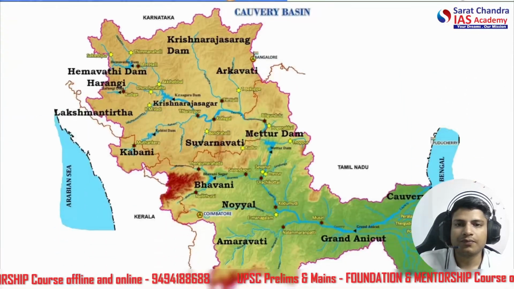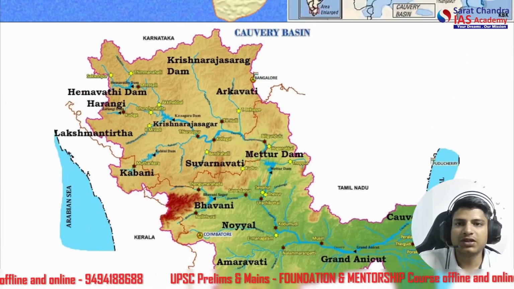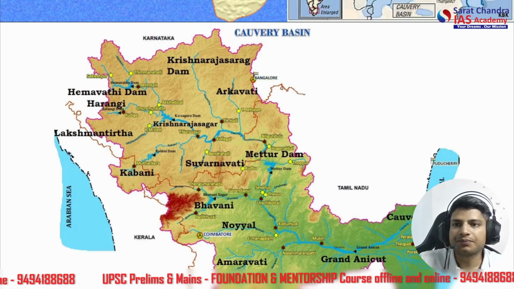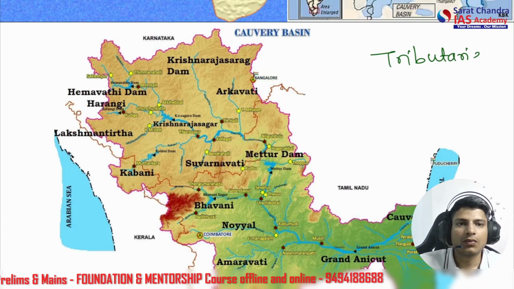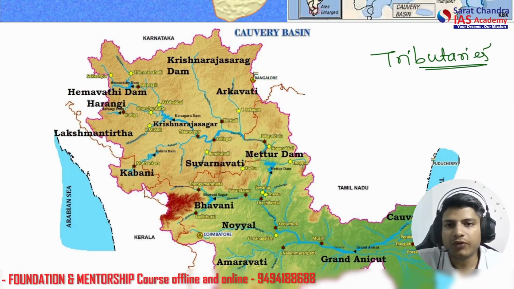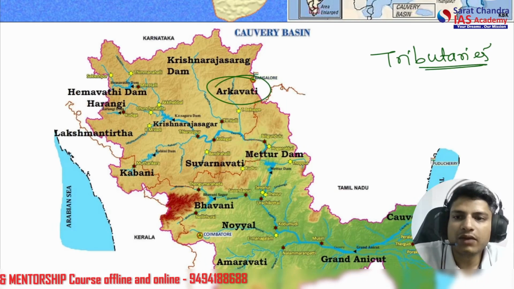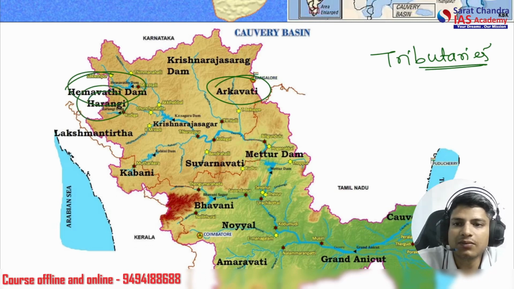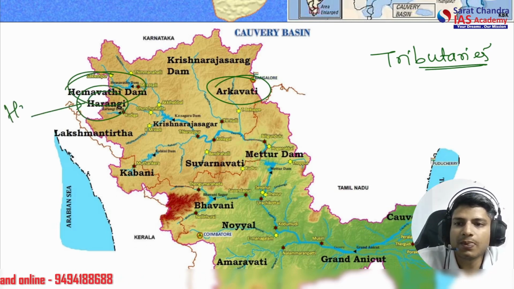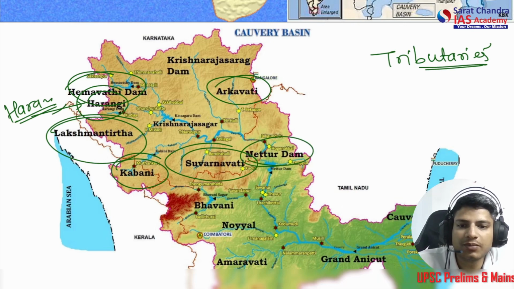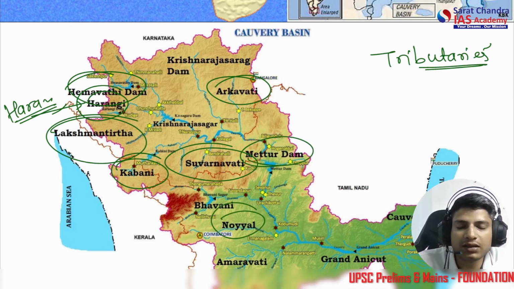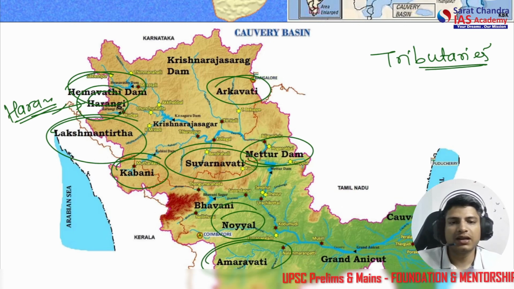Let's move forward. From this map, we'll see the important tributaries of the Kaveri. So what are the important tributaries? We already know one is Arkavati. Then the Hemavati and Harangi. Harangi is also very important. Then there is the Lakshman Tirtha, Shimsha, Kabini, Swarnavati. Mettur Dam we already know is in Tamil Nadu, please remember. Then there is Noyal, also in Tamil Nadu. Then there is Amravati, Grand Anicut here.